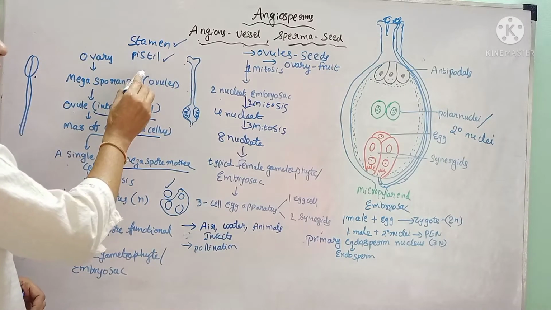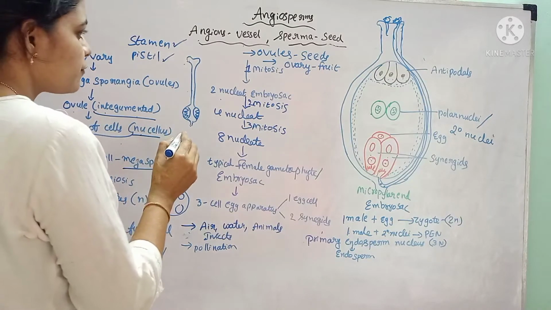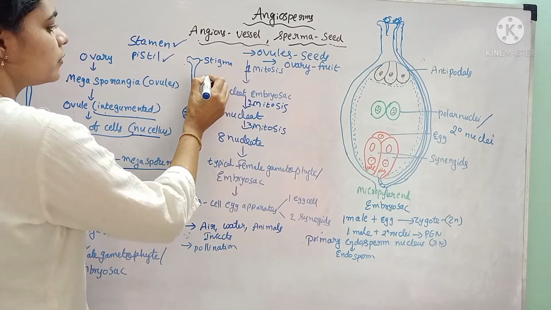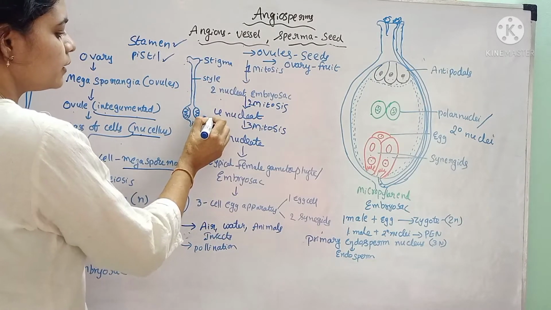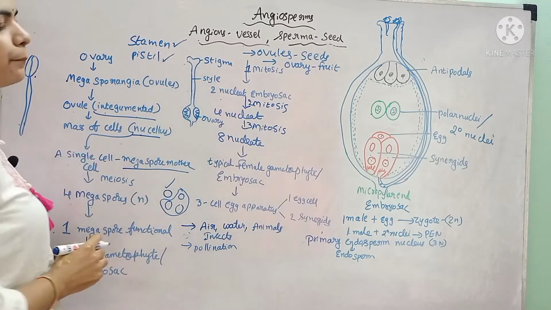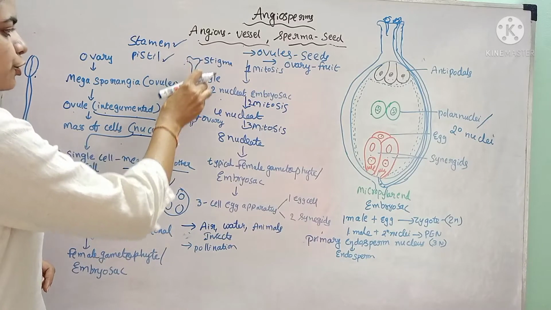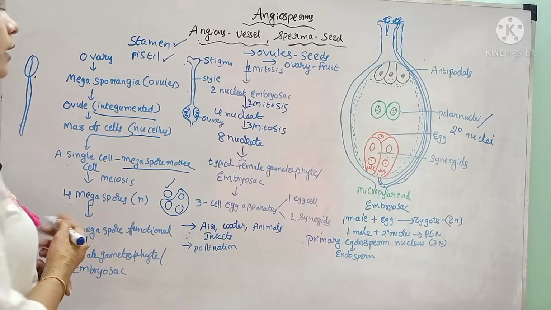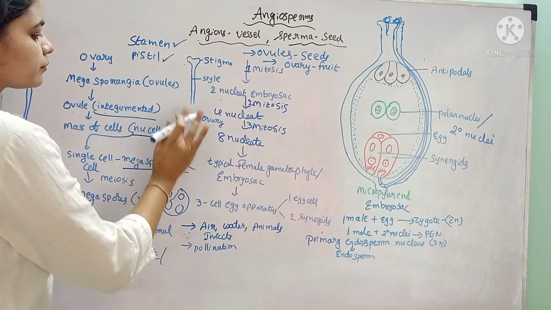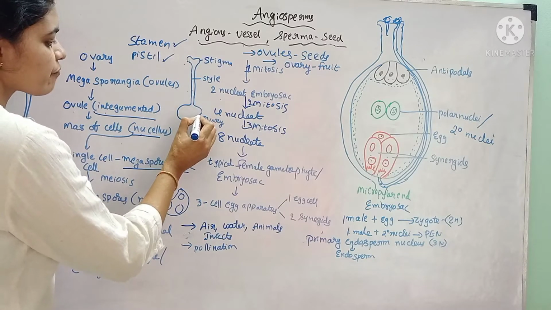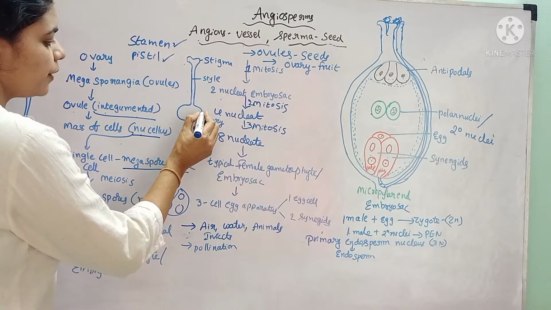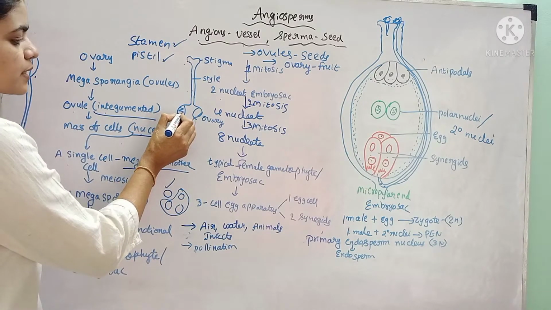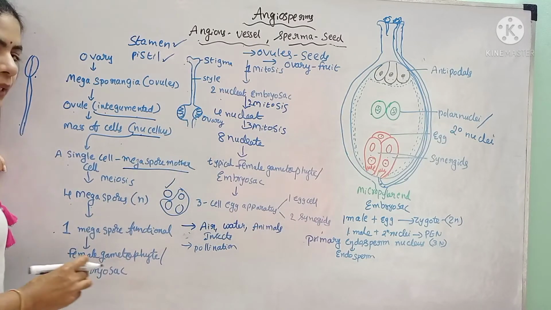Whereas the female reproductive organ is the pistil or carpel. It consists of three parts. They are stigma, style, and ovary. The stigma is the pollen receiving part, this tubular part is called the style, and this bulged part is called the ovary. This ovary consists of placenta. Inside the placenta, ovules are present. Ovules develop inside the placenta.